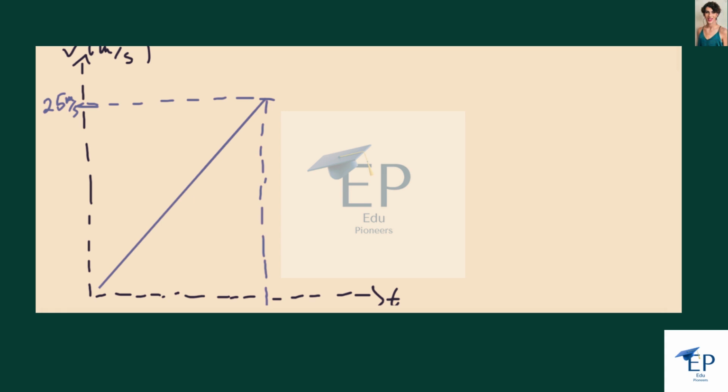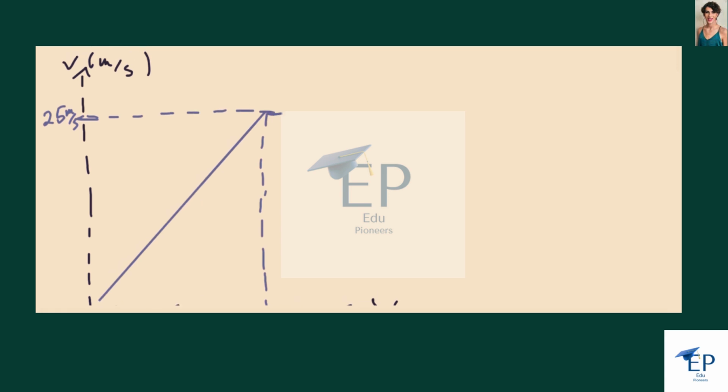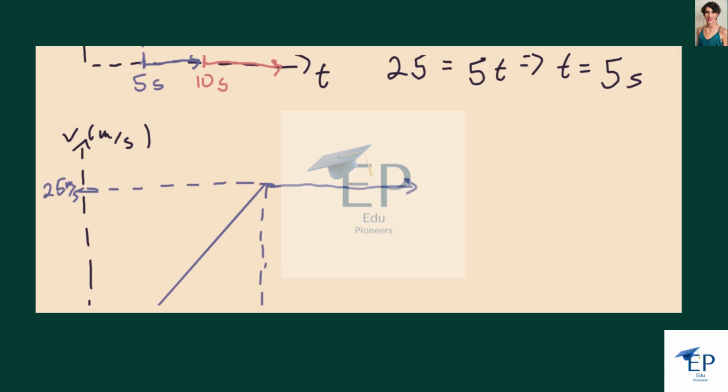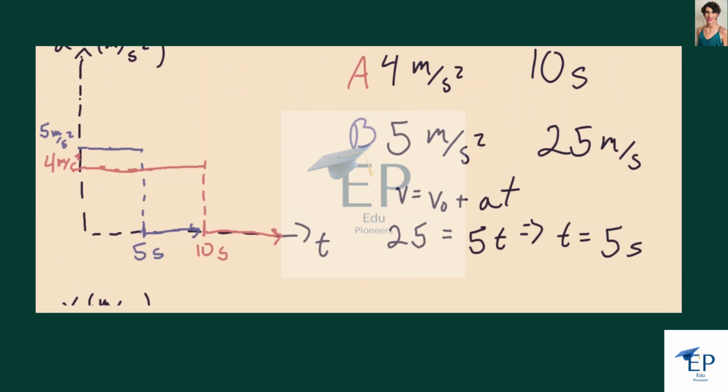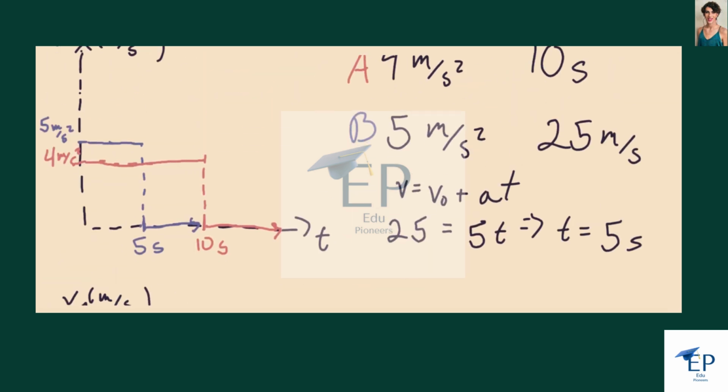And then after that, it's going to be a straight line. So that's what B will look like.